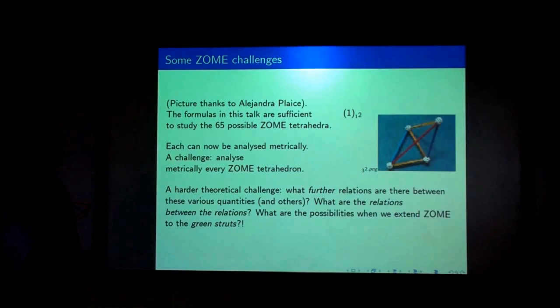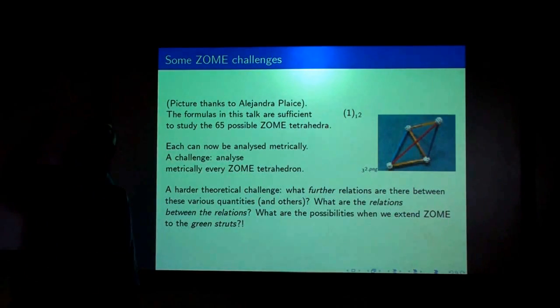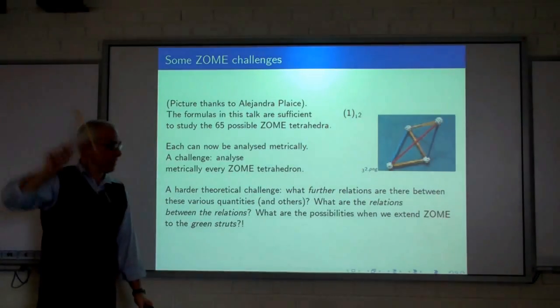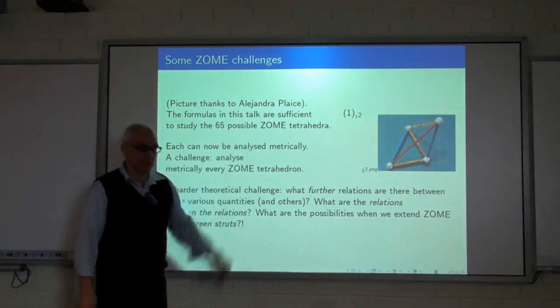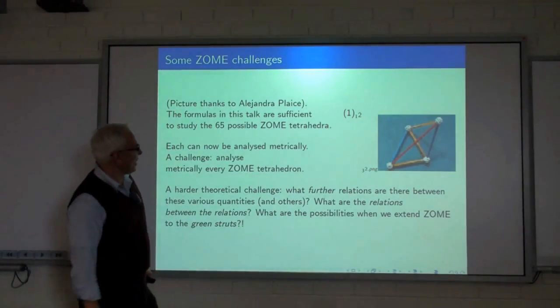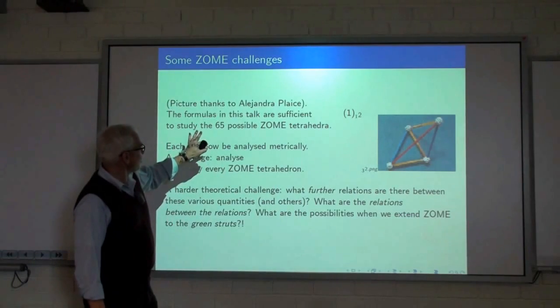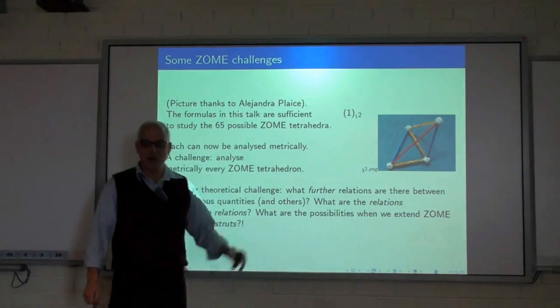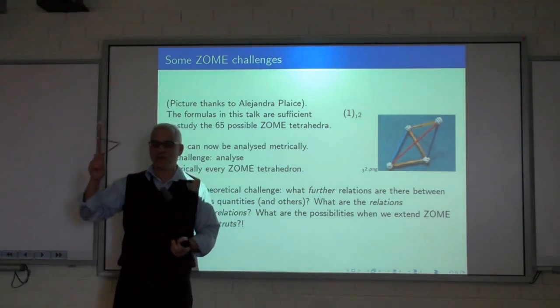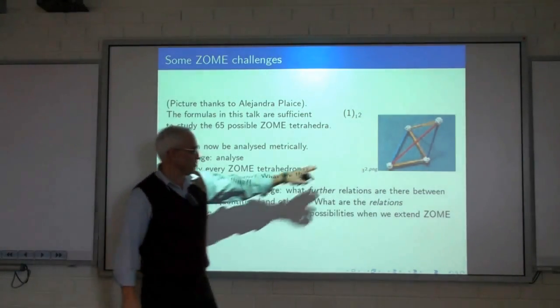Okay, so now there's some challenges here, because this is not the only tetrahedron that one can make with Zome. In fact, Alejandra Place, who's John Place's daughter, sent me 65 pictures of the various Zome tetrahedra that one can make, which she made. Here's one of her pictures.